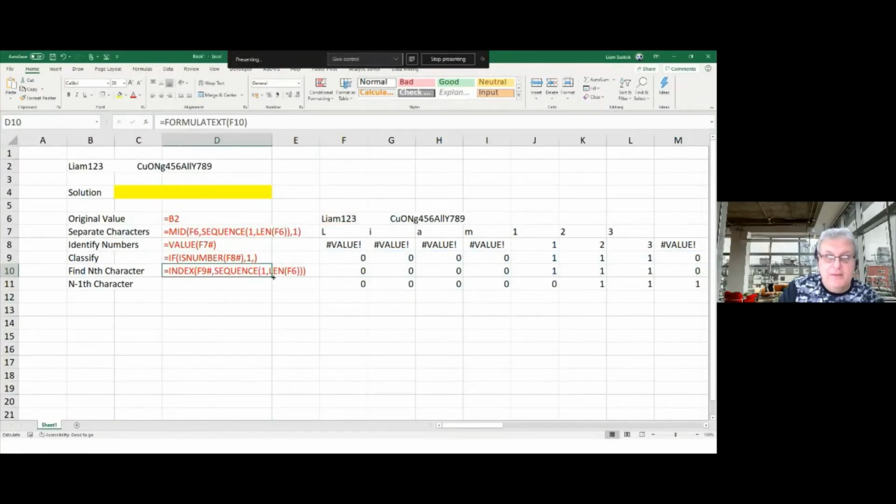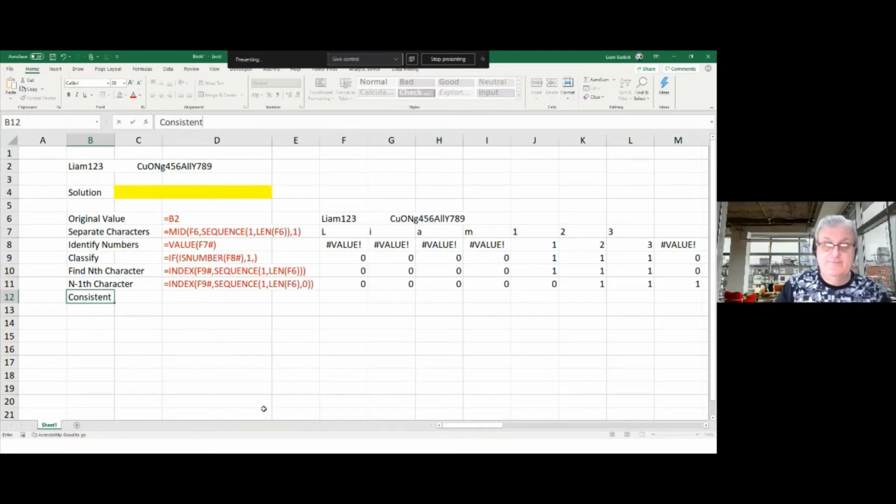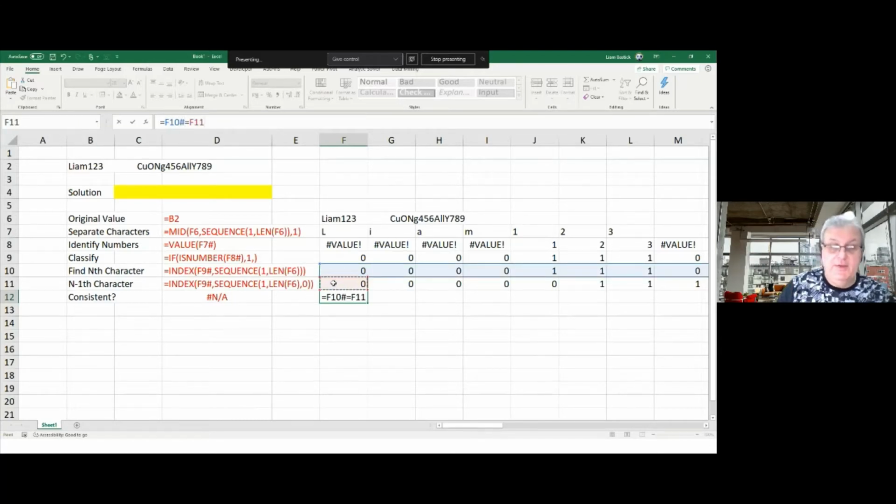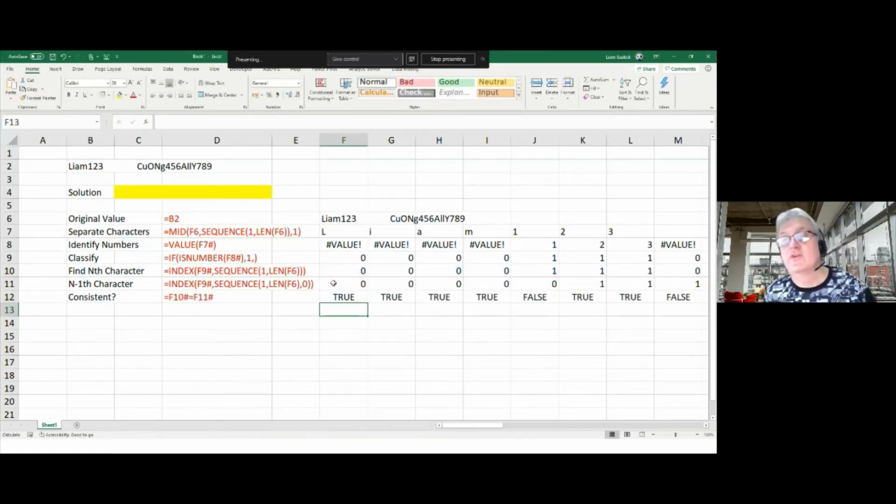Do you see what's happened is they've all been displaced one position. So now I can compare one with another to see if they are the same. So now it's just a case of, well, are they the same? Are they consistent? And this is going to be very simply, okay, equals, does this equal that? Now I want to do it for the whole range. So I'm going to go equals F10 hash equals, you see, I'm just clicking it in rather than keep going, F11 hash. And that gives me trues and falses going through the whole time.